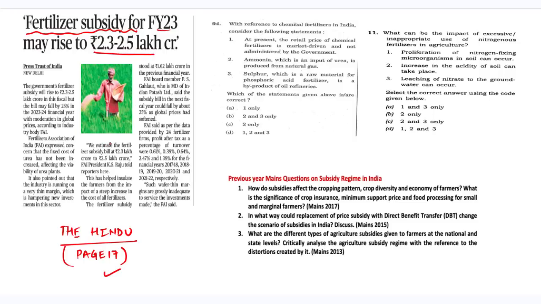Now, despite the tremendous rise in the fertilizer subsidy, the Fertilizers Association of India has expressed concern that the fixed cost of urea has not been increased, affecting the viability of the urea plants, and also highlighted the fact that the industry is functioning on a very thin margin.